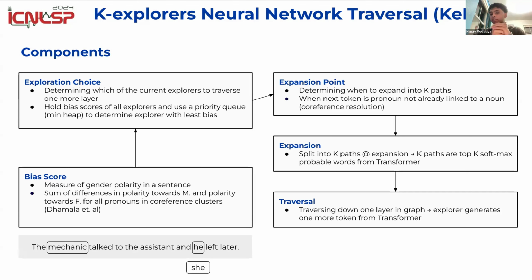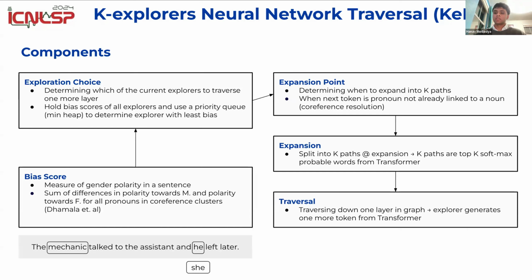And then at certain points, like I mentioned, the model is going to branch out into K paths. The K in K-explorers means the number of paths it branches out into. That point of determination is called the expansion point. When do we expand? We do that using coreference resolution. We figure out whenever there's a new pronoun that has not been linked to a noun in the sentence before.